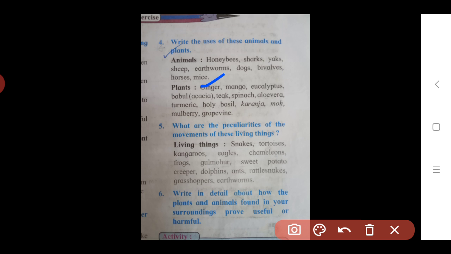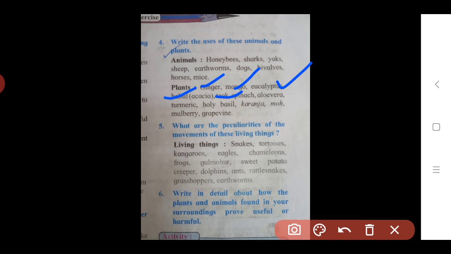Then mango is used for eating, and also for making juices, jams and pickles. Then next one is eucalyptus. It has medicinal purposes, for preparing some ayurvedic medicines. Then babul, also called acacia, is also used for medicinal purposes. Then teak is another plant, which is used in construction and for furniture. Most furniture is made from the wood of this plant, the teak.